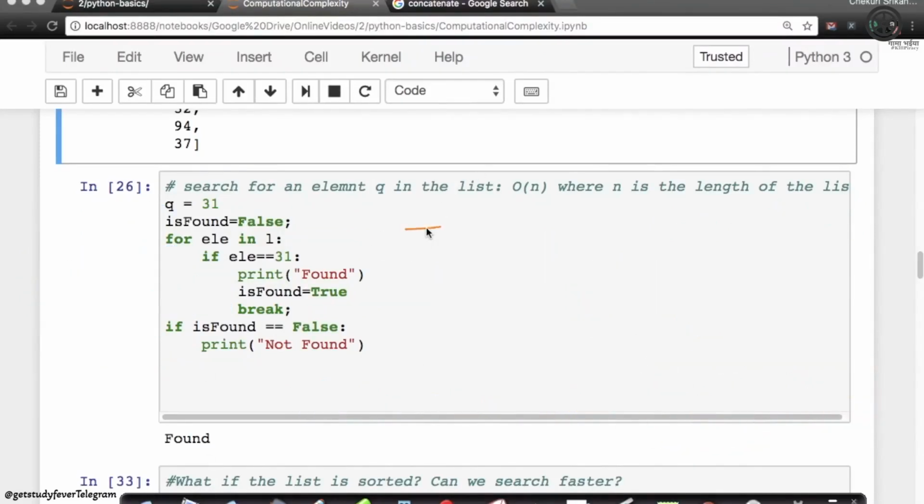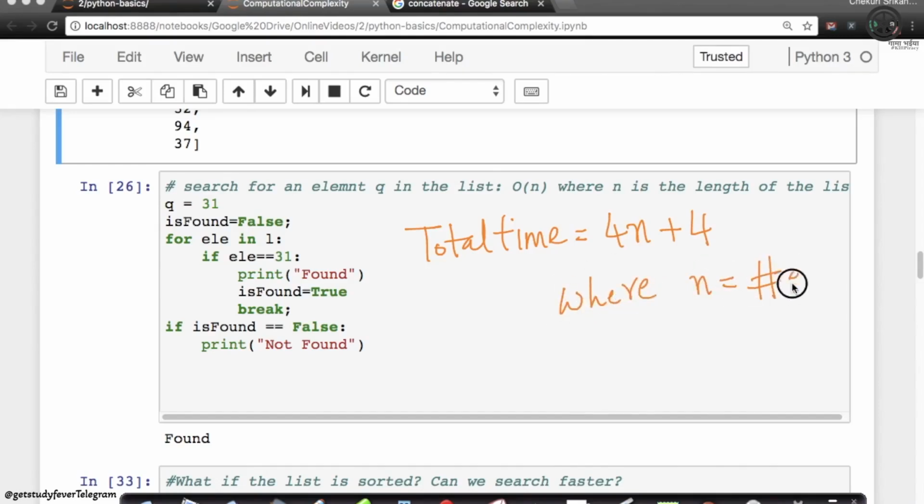The total time I have is 4n plus 4, where n is the number of elements in your list L, because this loop runs for every element once, and hence n times. So it's 4n plus 4, right? Actually, I don't care about these constants.